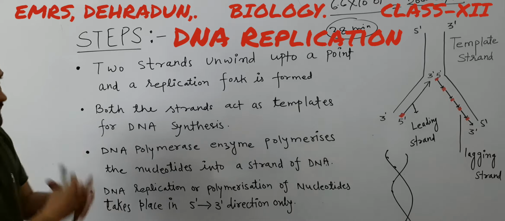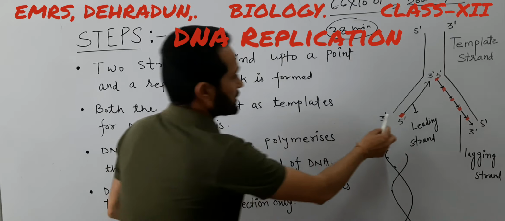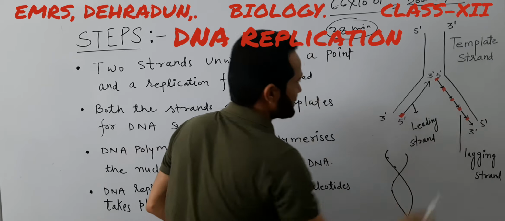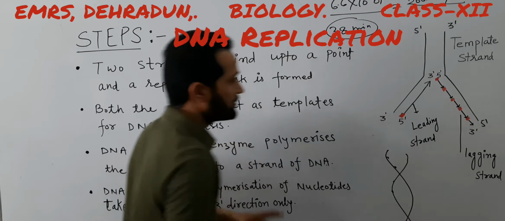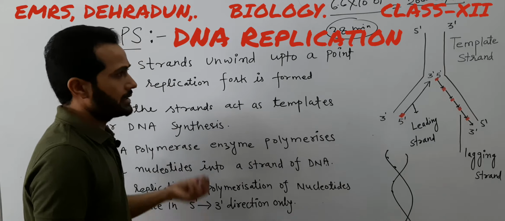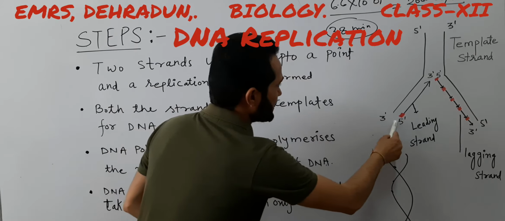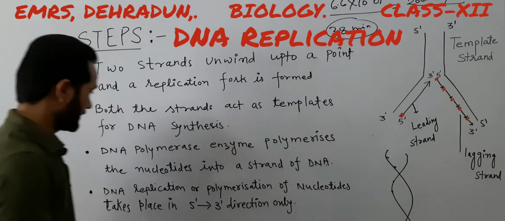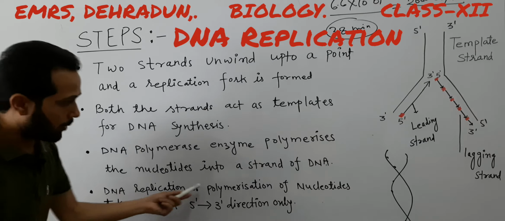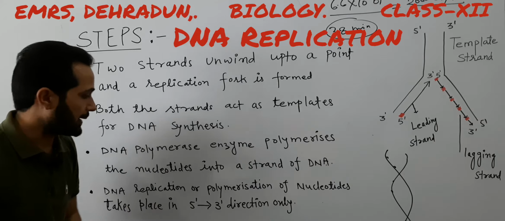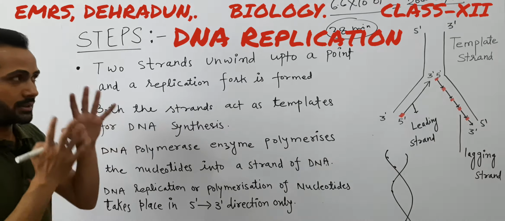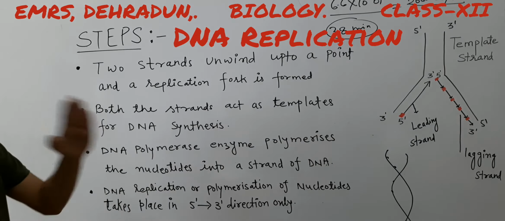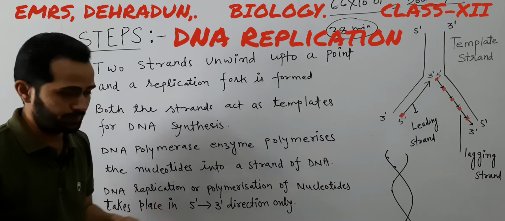Another important point: in DNA replication, because these are the replicated strands, meaning newly synthesized strands, this replication process always takes place in a particular direction, and the direction is always 5 prime to 3 prime. As you can see, the DNA replication is taking place 5 prime to 3 prime. So the DNA replication, or polymerization of nucleotides, takes place in 5 prime to 3 prime direction only. This process always takes place in a particular direction, and that direction is always 5 prime to 3 prime.